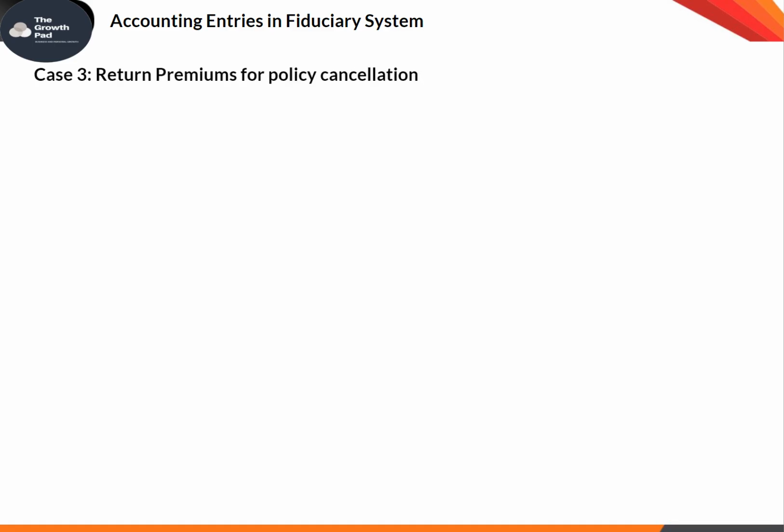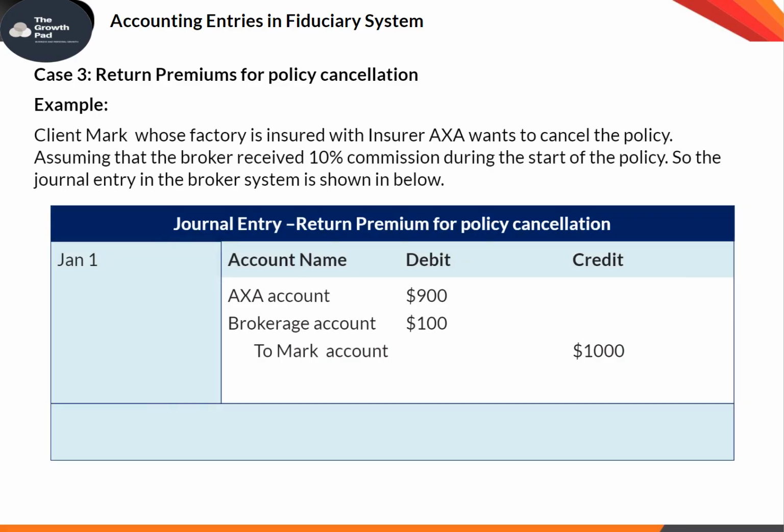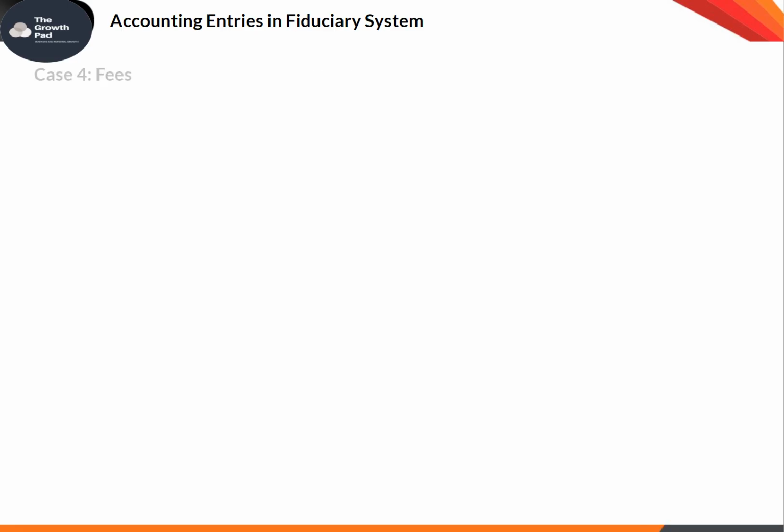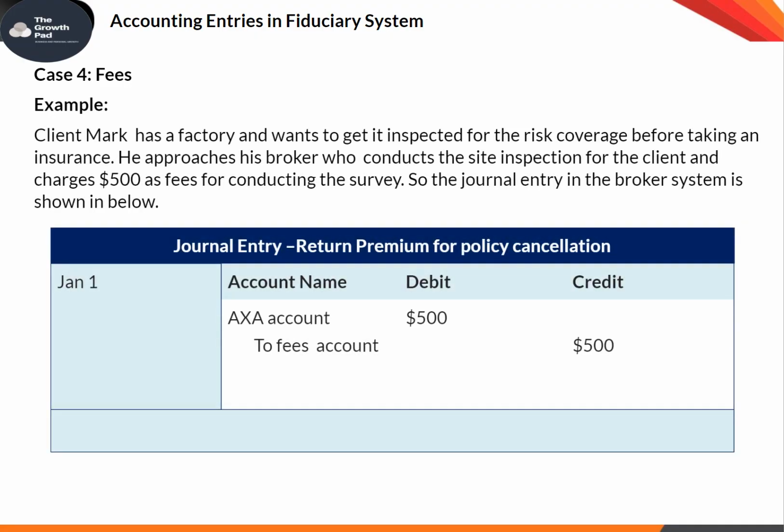Case 3: Return premiums for policy cancellation. Example: client Mark, whose factory is insured with insurer AXA, wants to cancel the policy, assuming that the broker received 10% commission at the start of the policy. So the journal entry in the broker system is shown below. Case 4: Fees. Example: client Mark has a factory and wants to get it inspected for the risk coverage before taking insurance. He approaches his broker, who conducts the site inspection for the client and charges $500 as fees for conducting the survey. So the journal entry in the broker system is shown below.